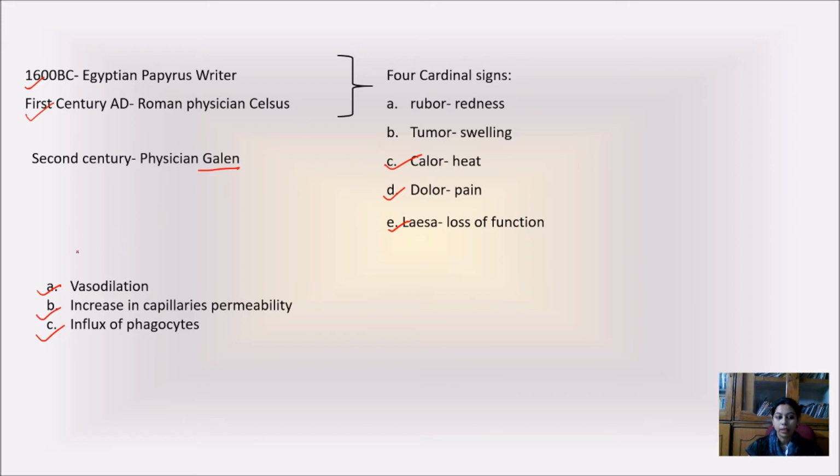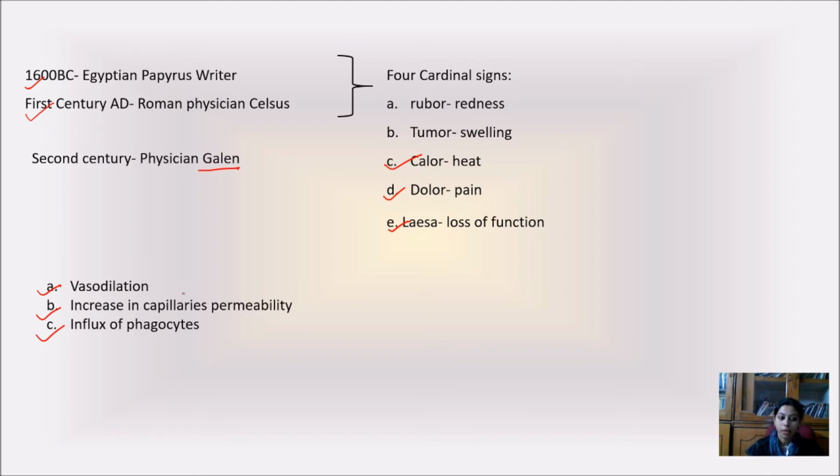Now what actually does all this mean? Vasodilation, what does it mean? It means dilation of the blood vessels. Where will it be dilated? Where you got any injury. So you might have seen that whenever you get an injury, that portion gets swollen, becomes red, and you feel some heat over there. So here we will be discussing exactly that mechanism, what happens to the inner cells which we are not able to see with our eyes, and how it regulates the immunological response inside our body.